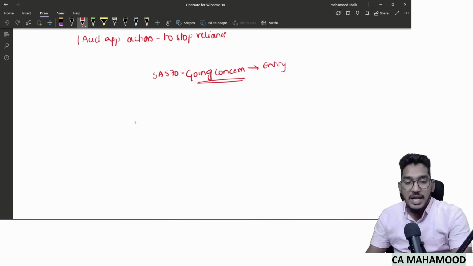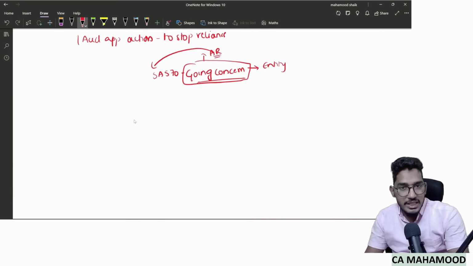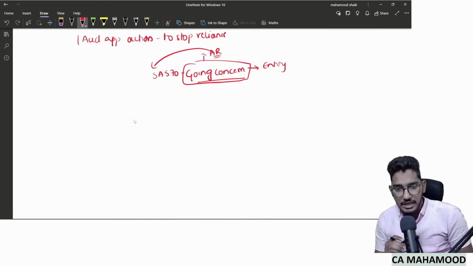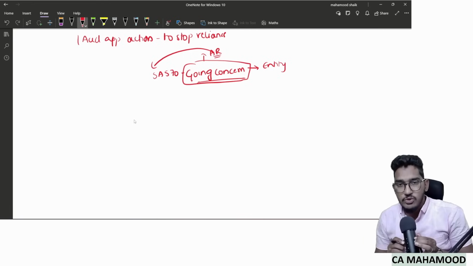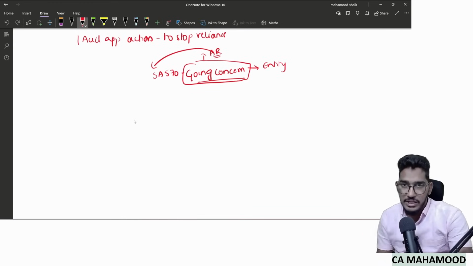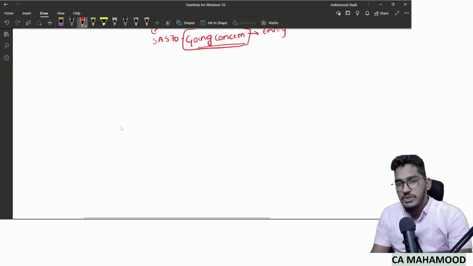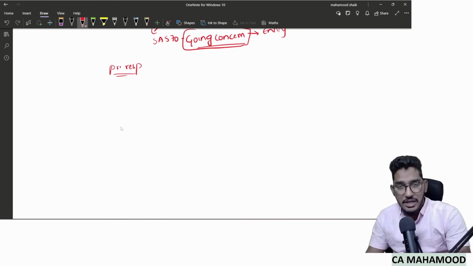Regarding this going concern assumption used in the preparation of financial statements, the auditor has some responsibilities to fulfill, and those responsibilities are given under SA 570. So let us revise what these auditor's responsibilities relating to the going concern assumption are. Before we talk about them, let me ask you one simple question. Who is primarily responsible for making an assessment related to going concern?